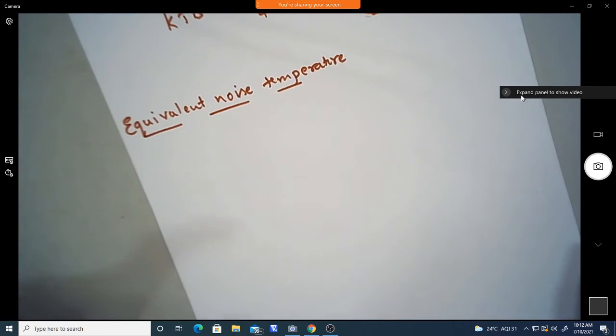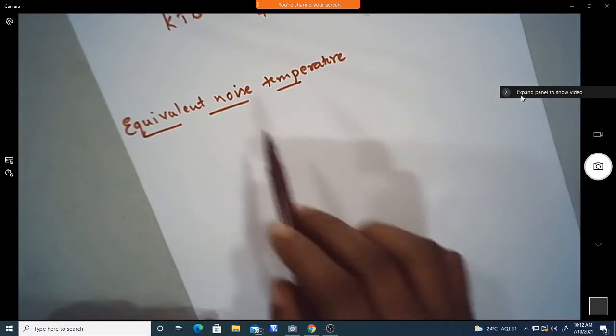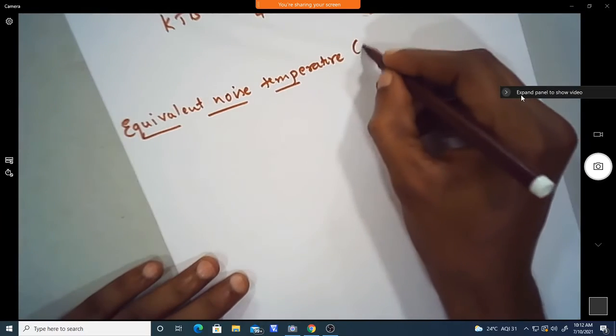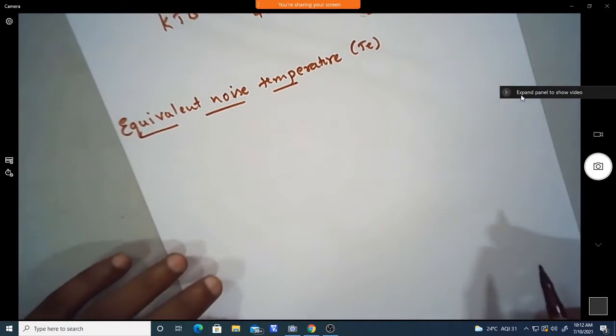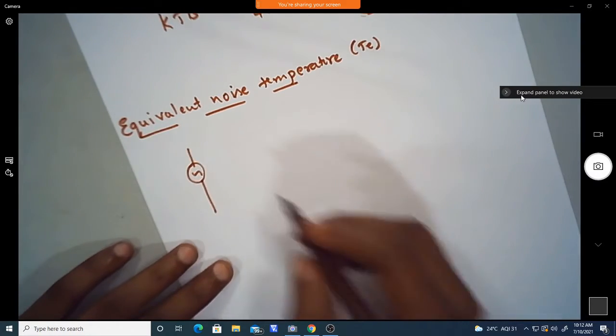Whatever thermal noise is generated by the source at a particular temperature, that equivalent thermal noise source can be characterized using this equivalent noise temperature. So now we can define the equivalent noise temperature. In order to define this, we will consider an arbitrary resistor.